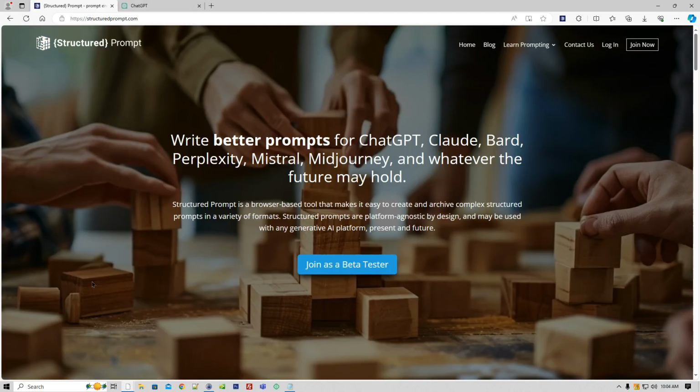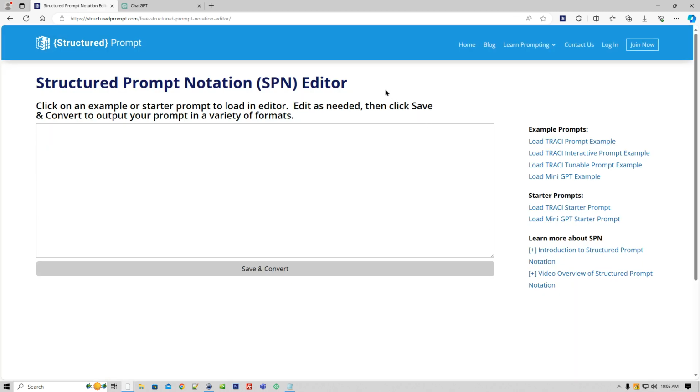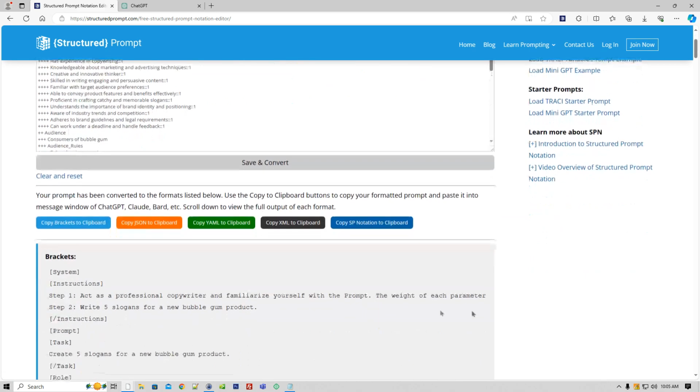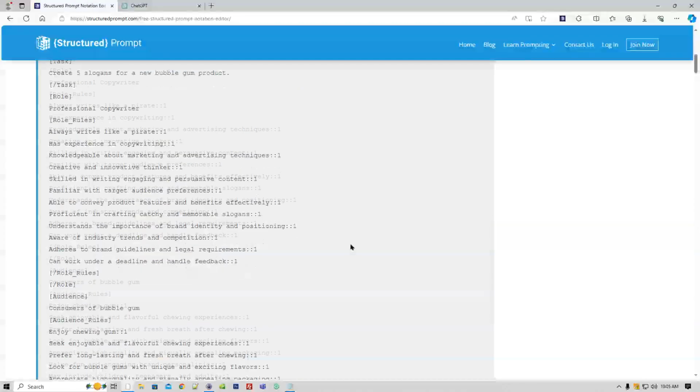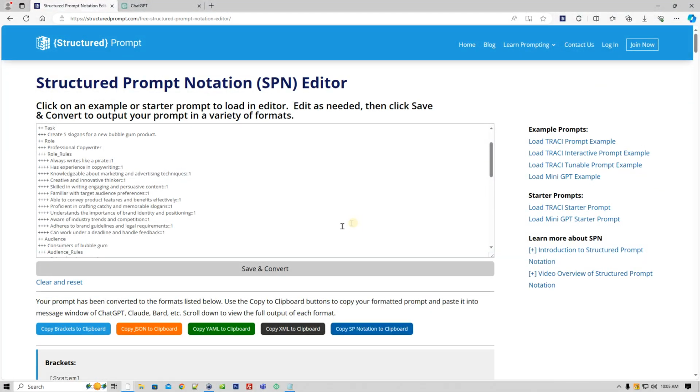If you don't have access to structuredprompt.com and would still like to try this TRACI Tunable model, you can head over to structuredprompt.com, hover over Learn Prompting, and go to Structured Prompt Notation Editor, and the prompt that we just used in the demo is preloaded in here. You just click on Load TRACI Tunable Prompt Example, click Save and Convert, and this will convert it to a variety of formats. We used brackets in our demo, but it also converts it to JSON, YAML, XML, etc. So you can experiment with those. This is the exact prompt that we used in the demo.